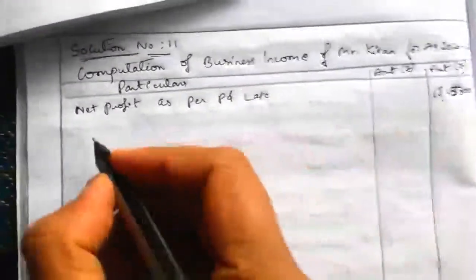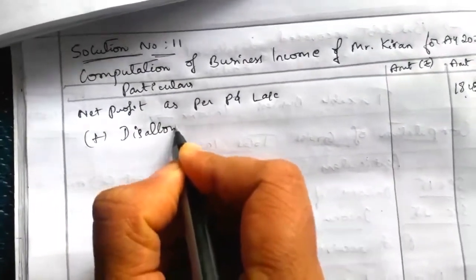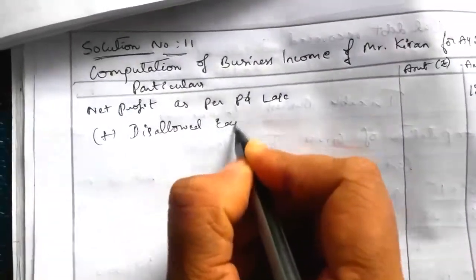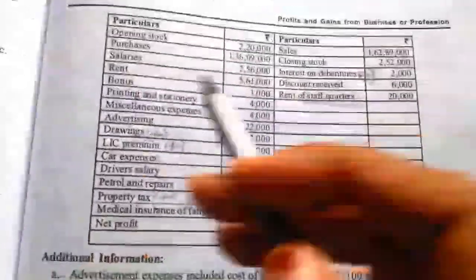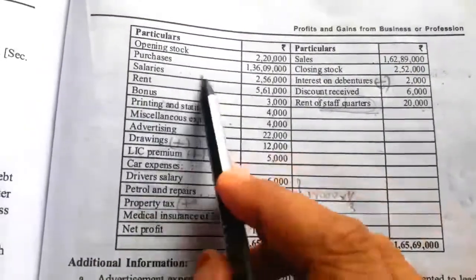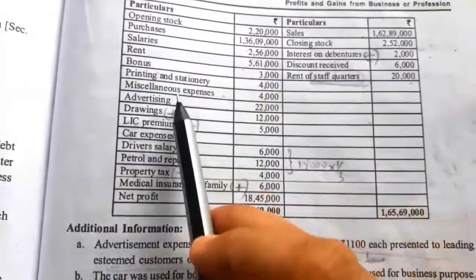Next we have to add the disallowed expenses. To write these disallowed expenses, we have to see the debit side of profit and loss account. Opening stock allowed, purchases allowed, salaries allowed, rent allowed, bonus allowed, printing and stationery allowed, miscellaneous allowed, advertisement.